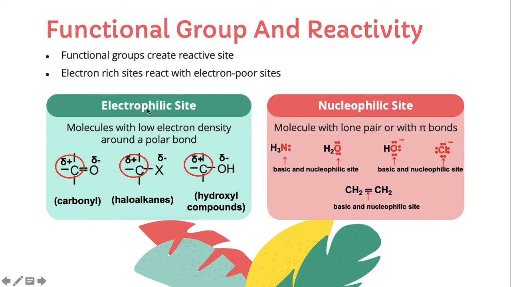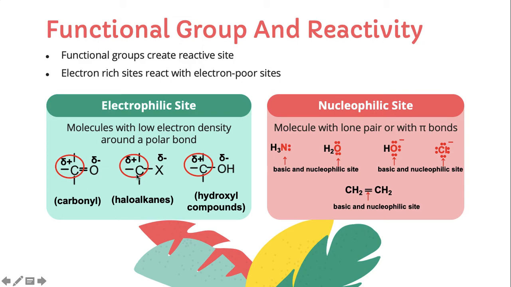But when we talk about the electrophilic site, we have to find where the low electron density is. So it's at this carbon, delta plus. The electrons attracted by O make this carbon delta plus, or slightly positive. So the carbon in the carbonyl is the electrophilic site.